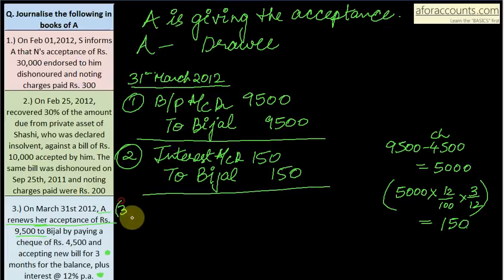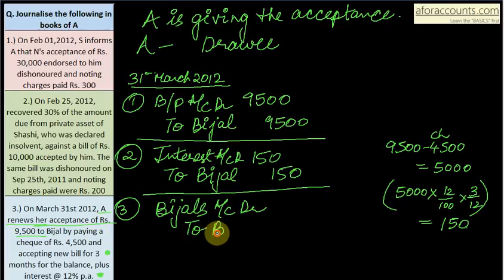Last entry, the third, is of paying the cash and the new bill. So Bijal's account debit to cash bank. You have given a check, so to bank, and the check is given of 4,500.